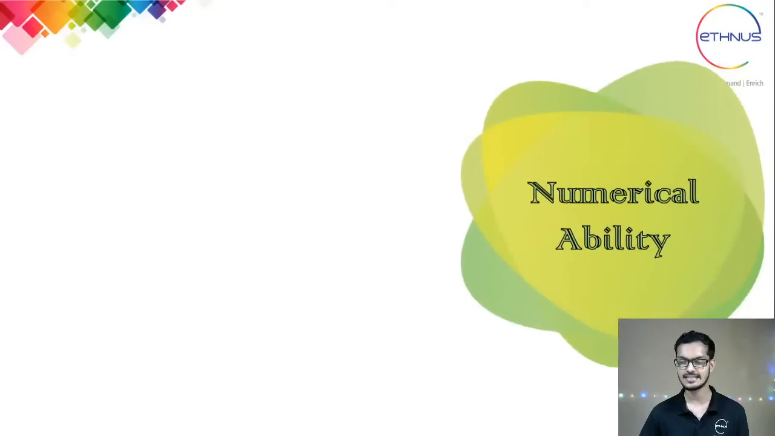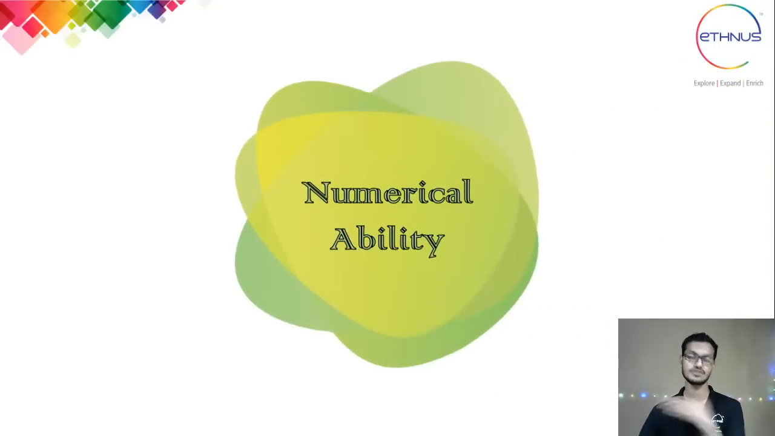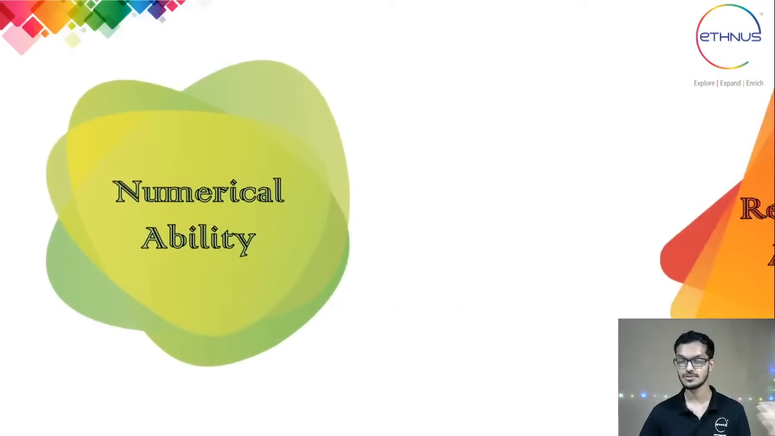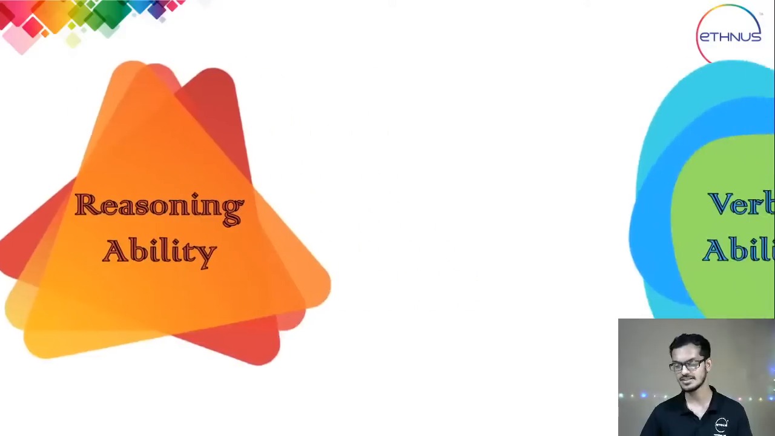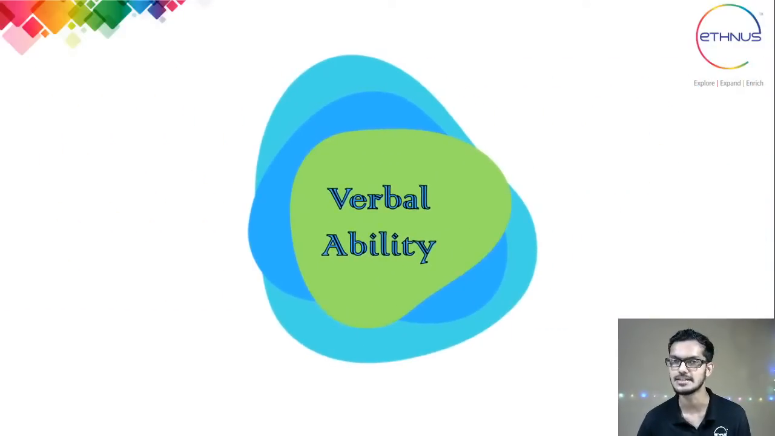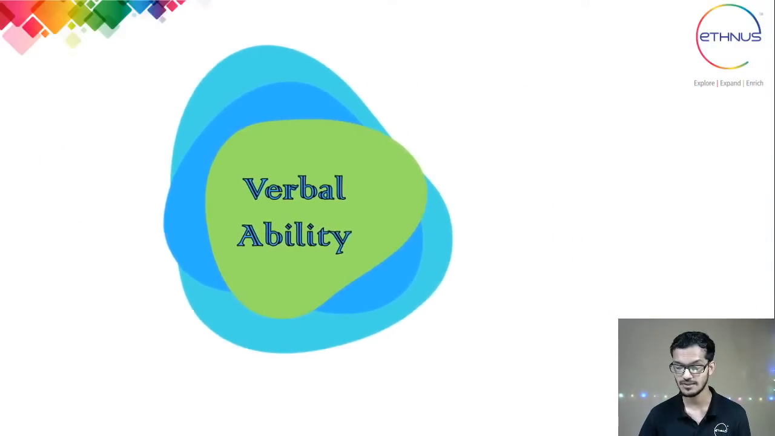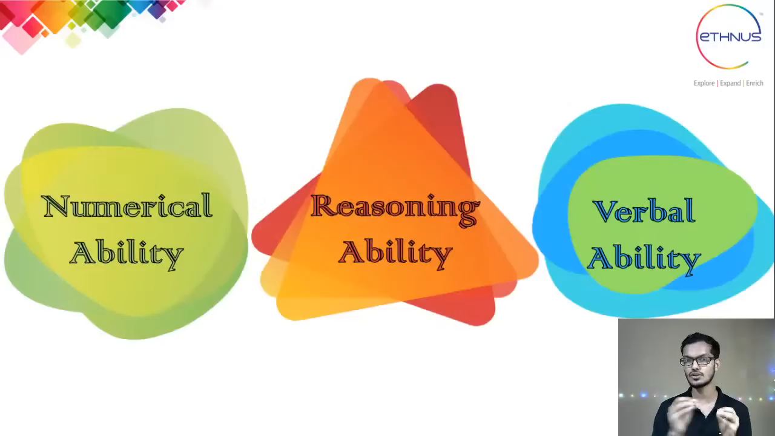Coming to the three sections which I'll be concentrating on: one is numerical ability, the other is reasoning ability, and the third is verbal ability. I'll be going one by one. Let me start with the numerical ability questions. I'll go through a few questions and tell you how you could have solved them. So let's start with the first one, that is numerical ability.